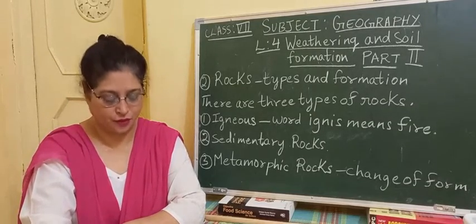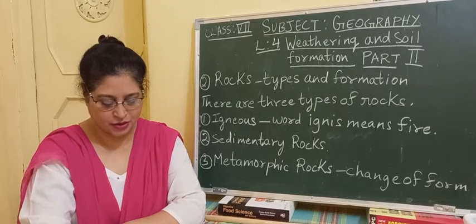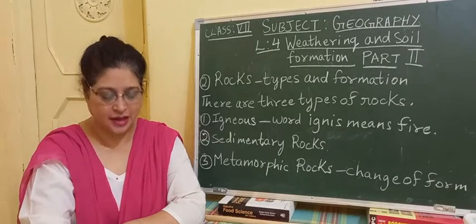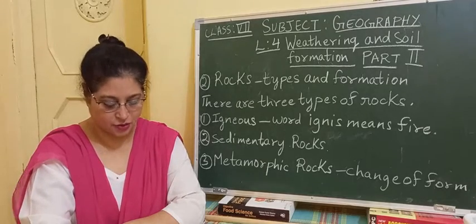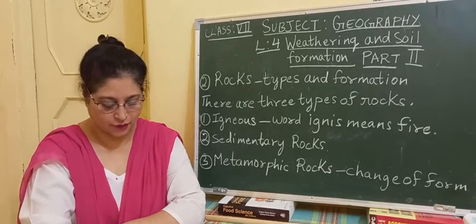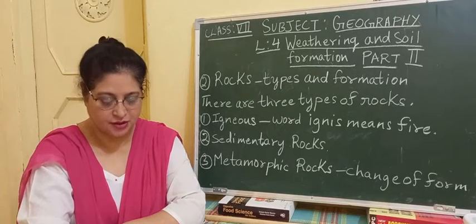Igneous rocks were formed as the molten magma solidified either inside the earth or on the surface of the earth. Igneous rocks are the parent rocks of other rocks and make up 85% of the earth's crust.